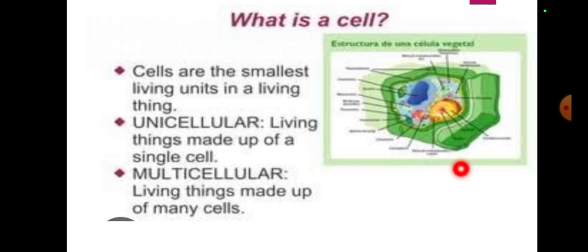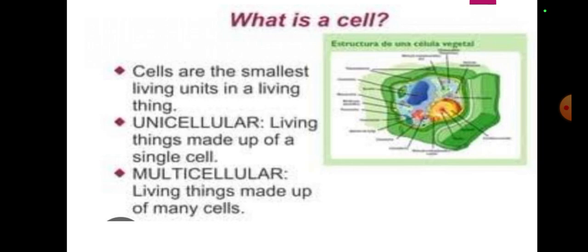What is a cell again? Cells are the smallest living units in a living thing. The smallest thing is the atom. Unicellular means living things made up of a single cell are known as unicellular organisms, and we can't see them with our naked eye. And multicellular living things are made up of many cells. Cells are joined together to make a body, and both unicellular and multicellular are living things.